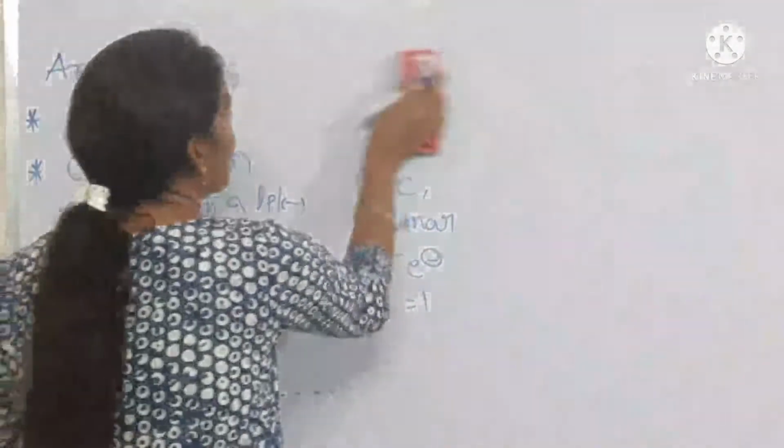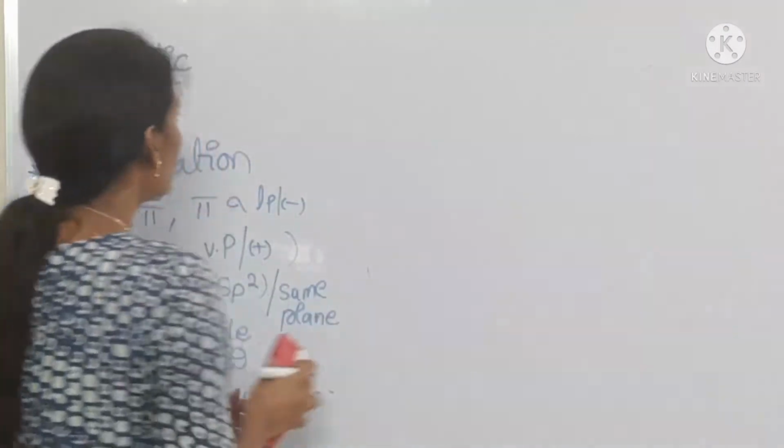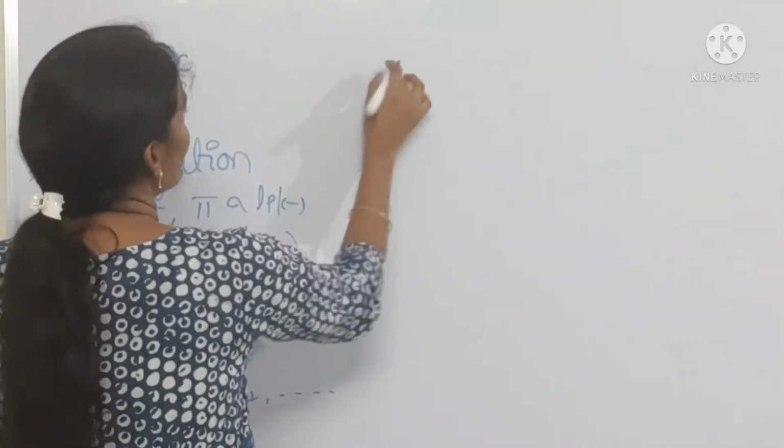Coming to the next one, what are the anti-aromatic compounds?